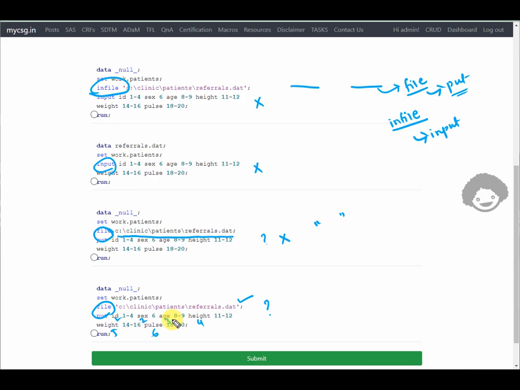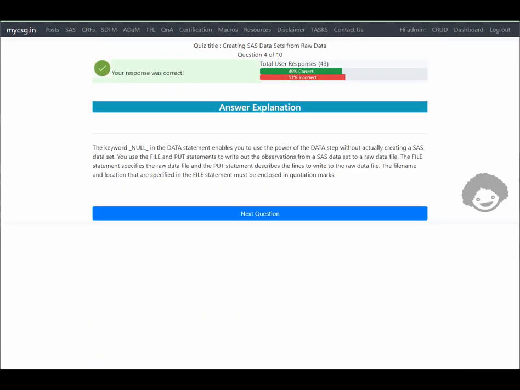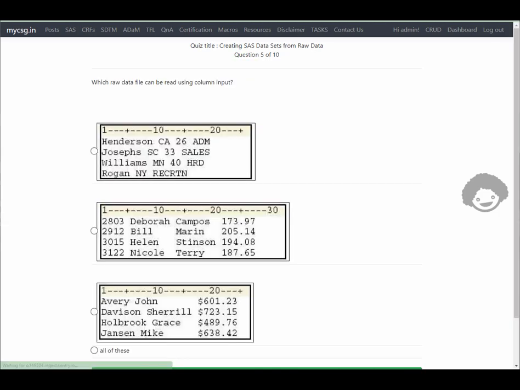So let us select that and then see if this is the case. It says our response is correct. Let's move on to the next question. So which raw data file can be read using column input?